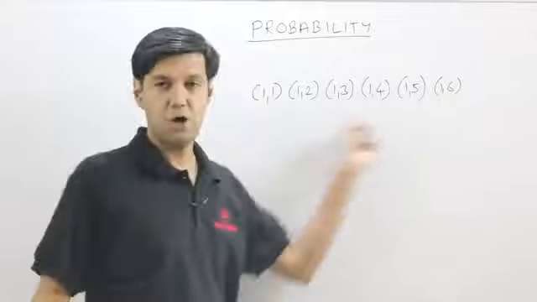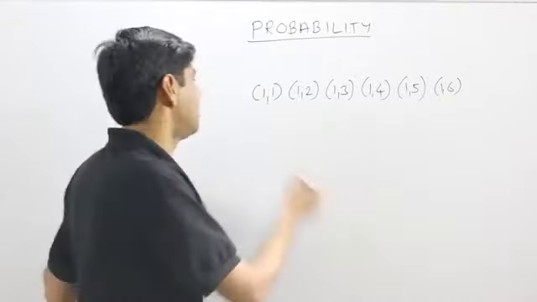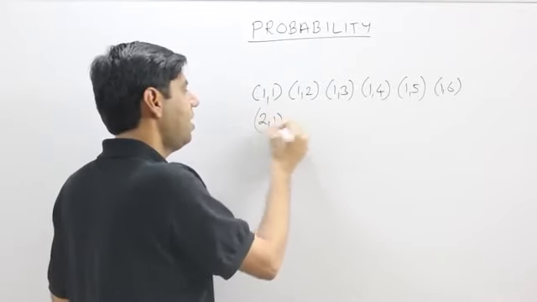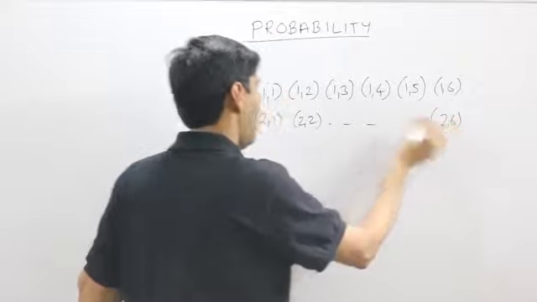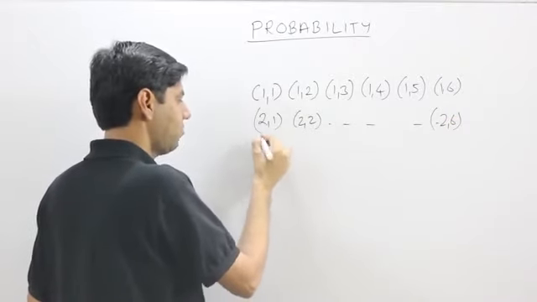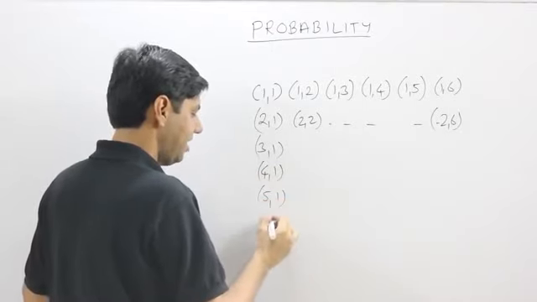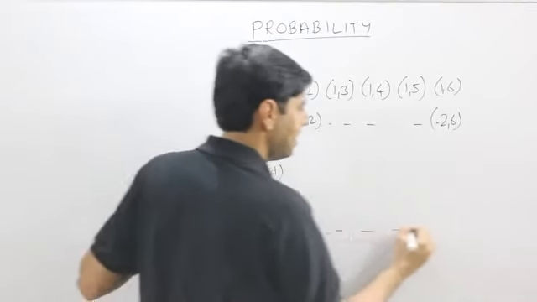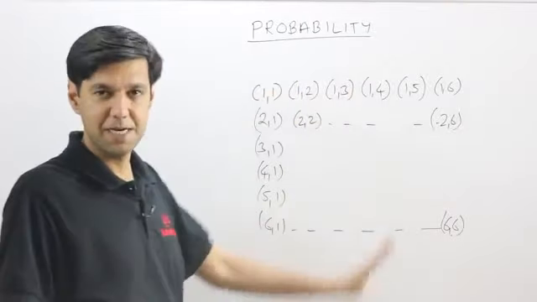So 1 is on the first die and the second die could have 1 2 3 4 5 6. Similarly, we could have a 2 1, 2 2 and so on right up till 2 6, and row-wise it would have a 3 1 or a 4 1, 5 1 and a 6 1. So this goes right up till 6 6. So this is a grid of 6 by 6.